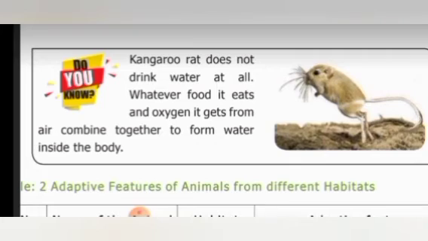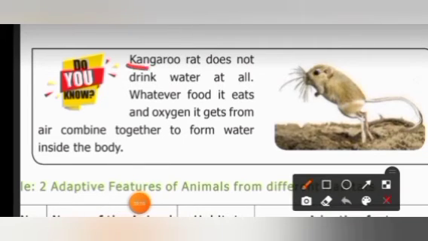Is it clear, children? So, which animal does not drink water at all? The kangaroo rat does not drink water at all.